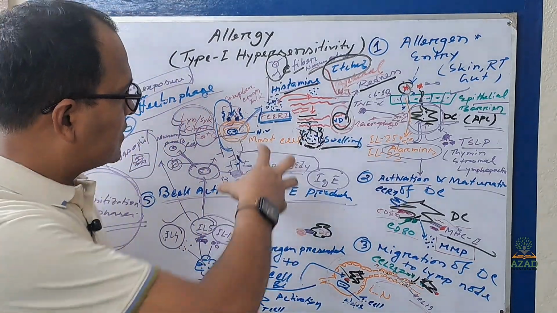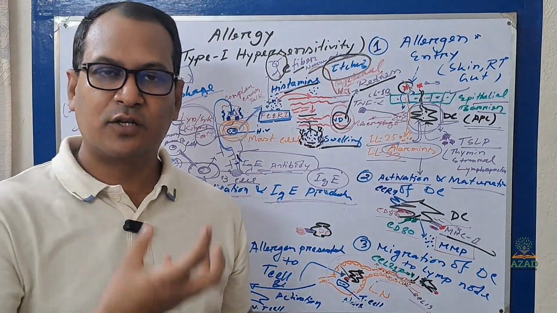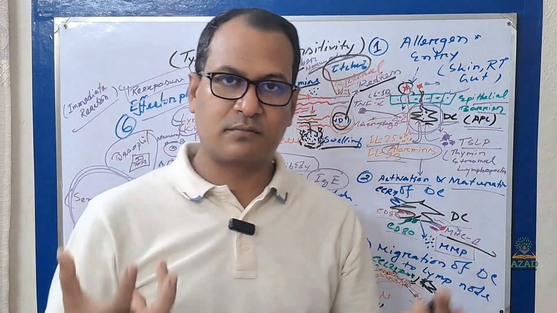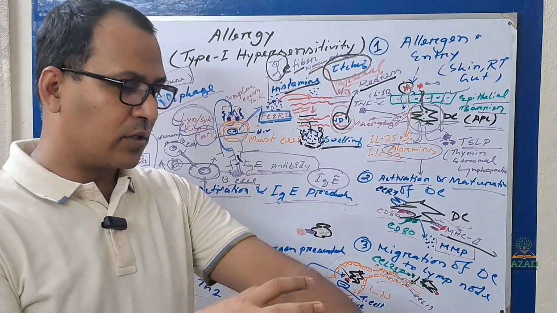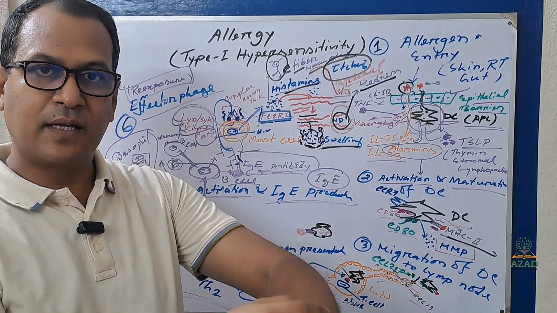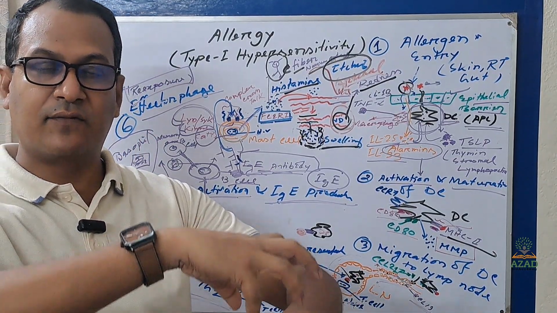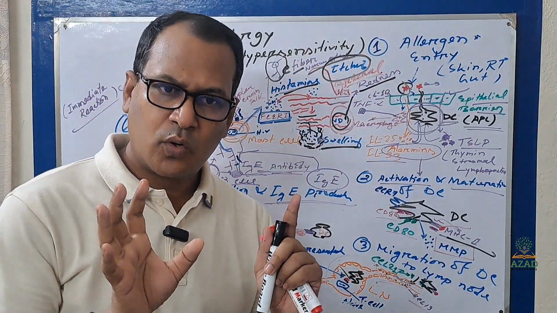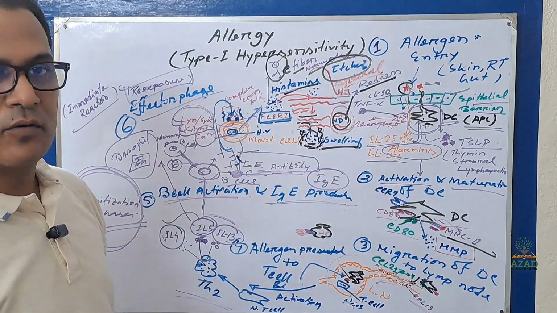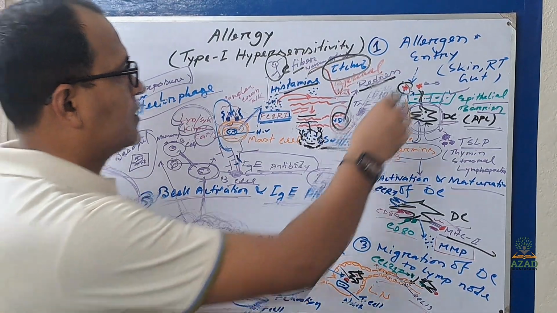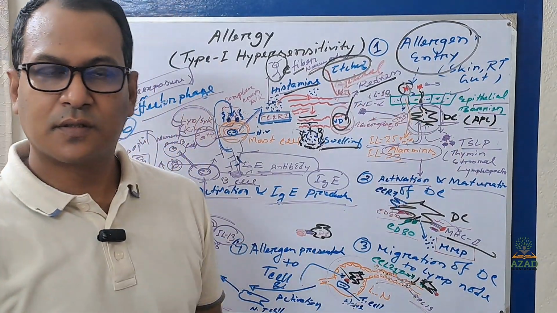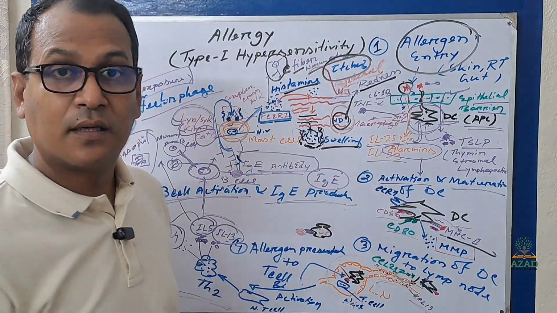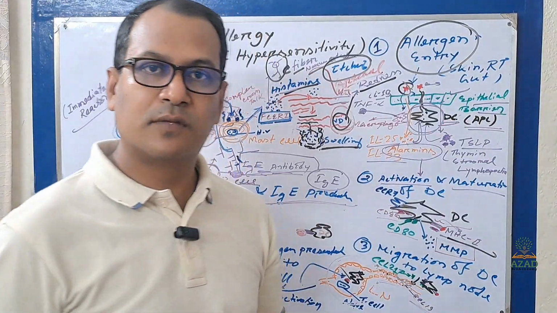So when such things happen in your respiratory tract, you will sneeze and secrete some substances. When it occurs in your skin, then you will feel itching or redness or swelling. So this is the allergy. Which one is mainly responsible for causing allergy? Is it the allergen itself? Of course. If there is no allergen, no such events will happen. So allergen is one of the factors.